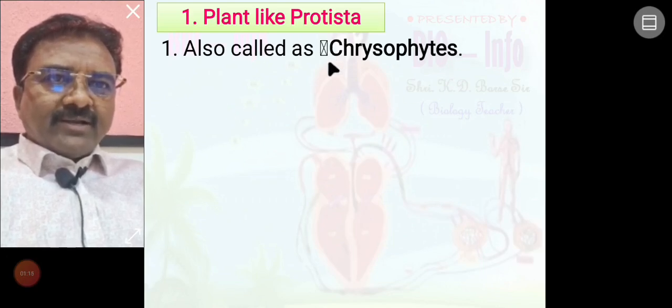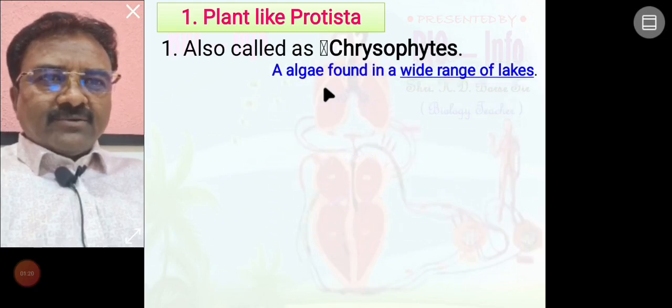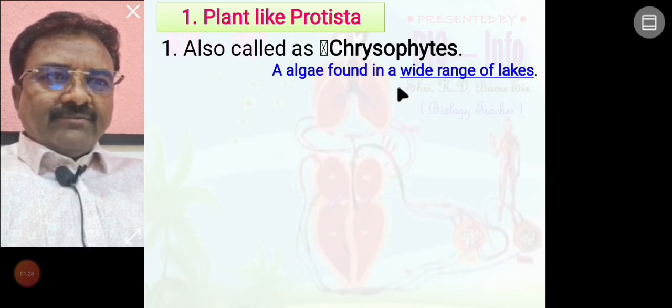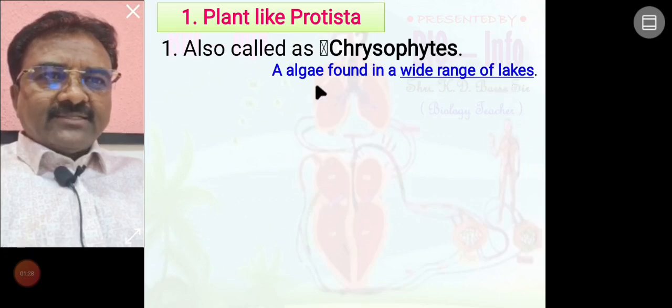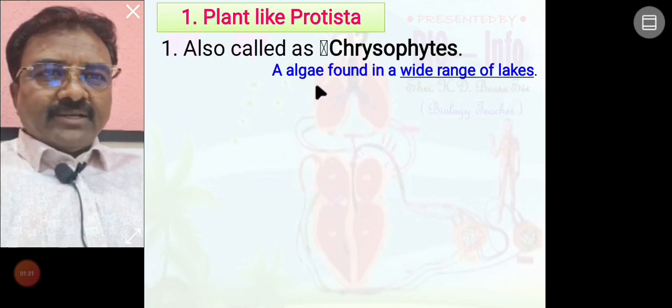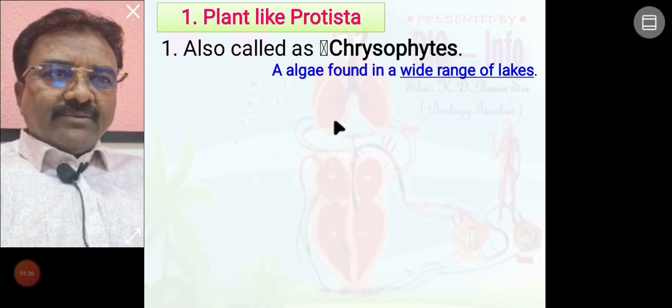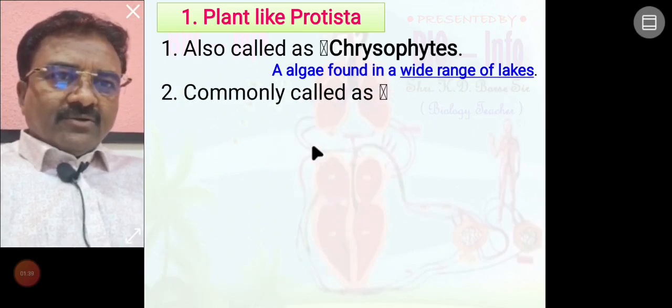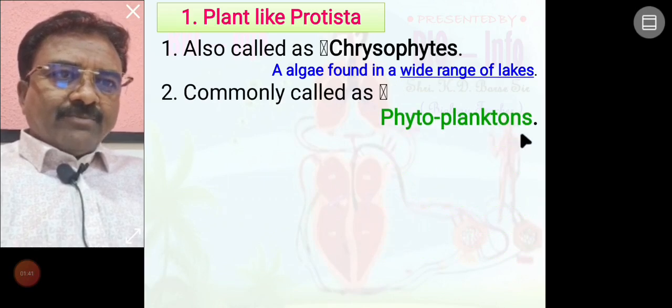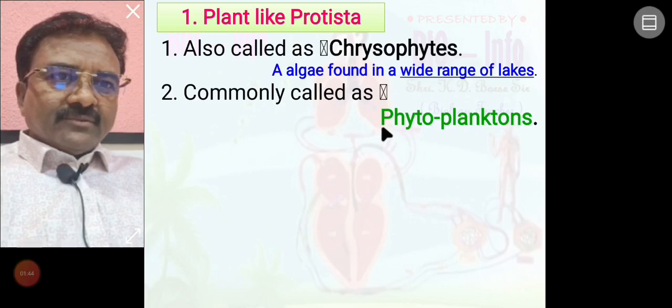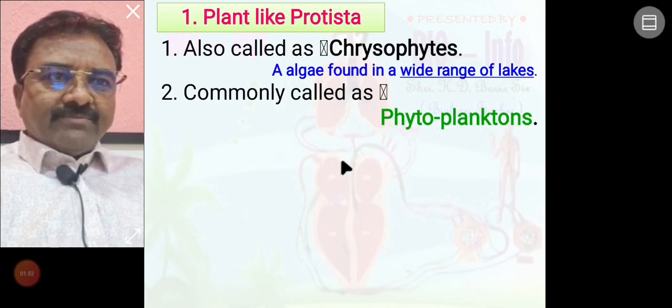Always remember, plant like Protista are also called chrysophytes. Why are plant like Protista called chrysophytes? Chrysophytes are a type of algae found in a wide range of lakes, commonly called phytoplankton, because they are present in lakes or sea, so we call them phytoplankton.